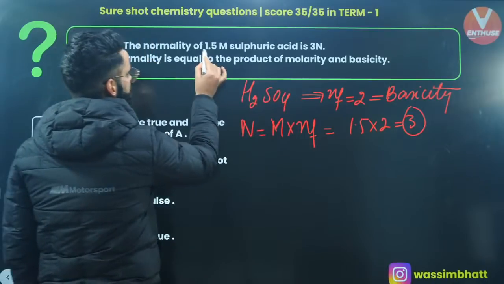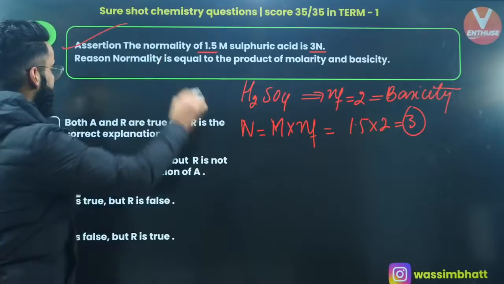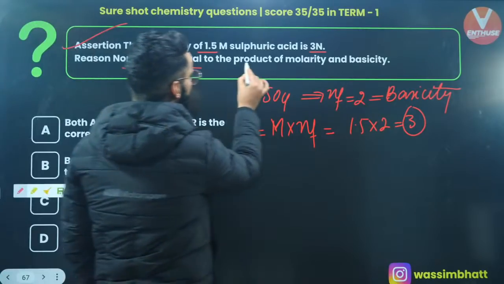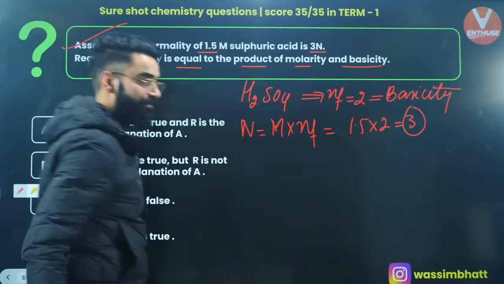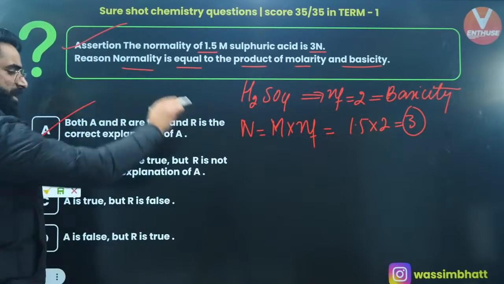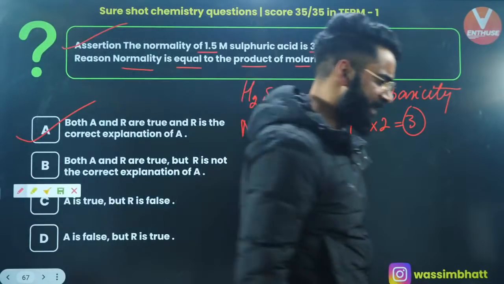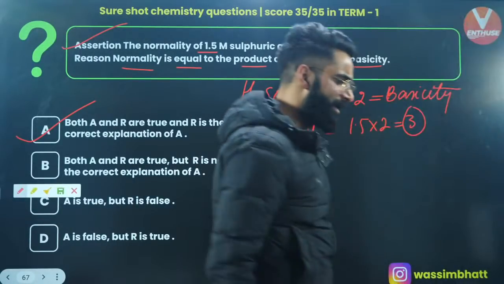So this statement is absolutely correct. Reason: normality is equal to the product of molarity and basicity for this acid. Absolutely right. So it's option A, my dear people. Perfectly done.